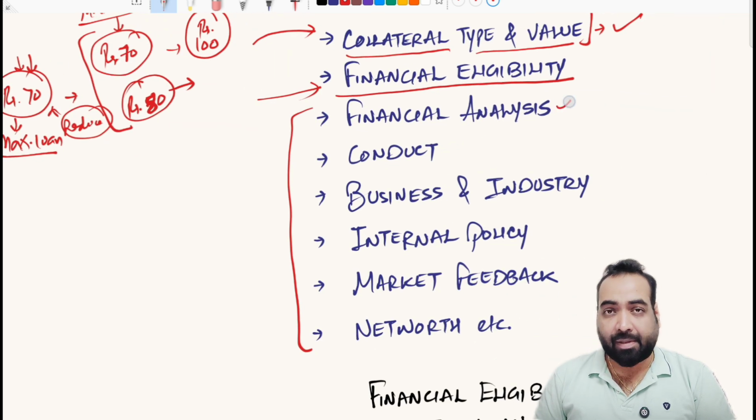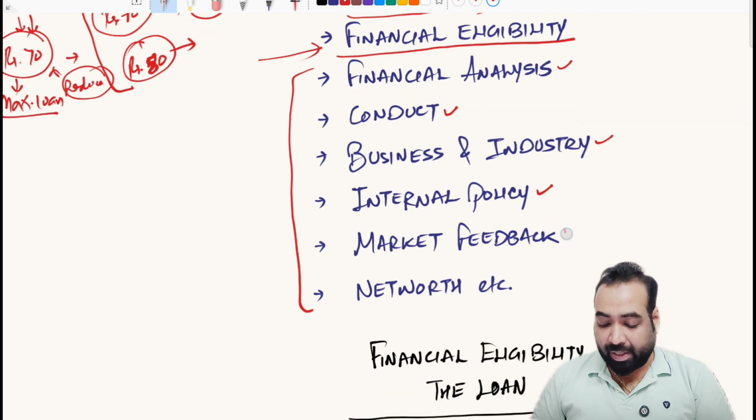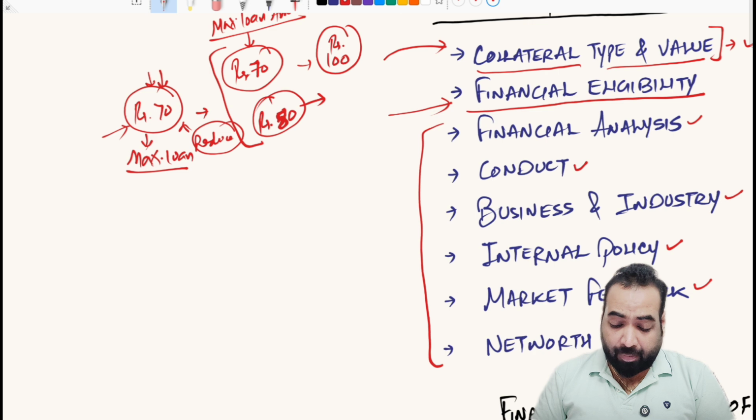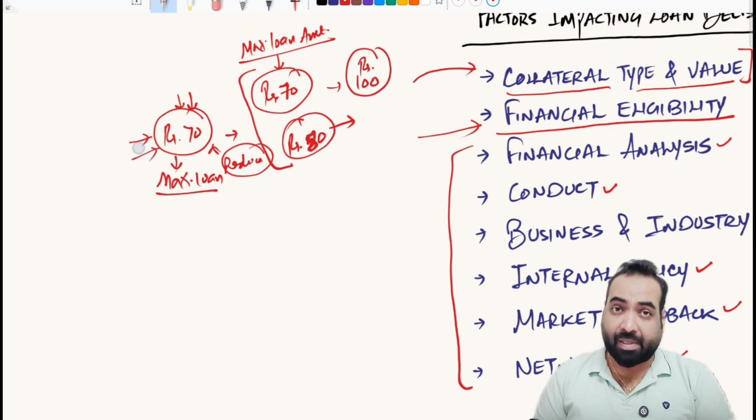Suppose the financial analysis is a bit weak, the conduct in CIBIL and banking is not too good, the business and the industry in which the client operates is a medium risk industry, the internal policy of the bank states that we cannot fund this industry, market feedback is average, net worth is average. Then the bank may get further reluctant to give a 70 rupees loan to the client. The bank may say there are way too many risks involved. They can even reject the loan if these risks are too much for the bank to handle.